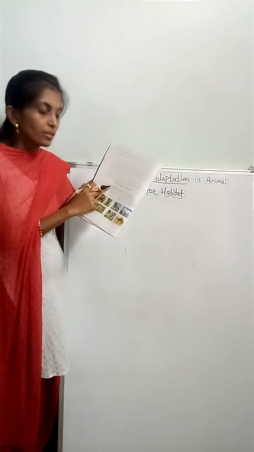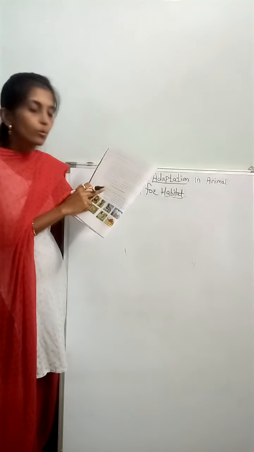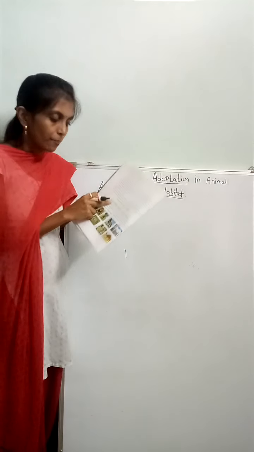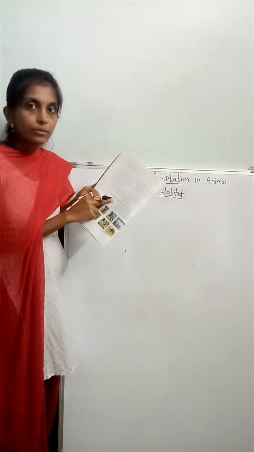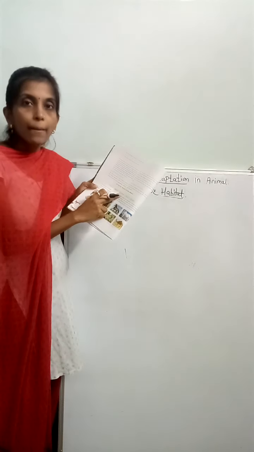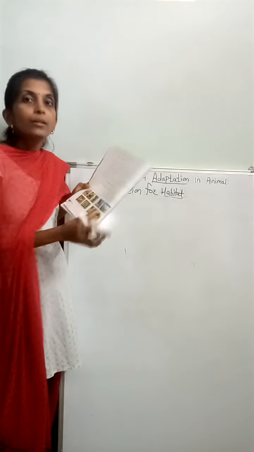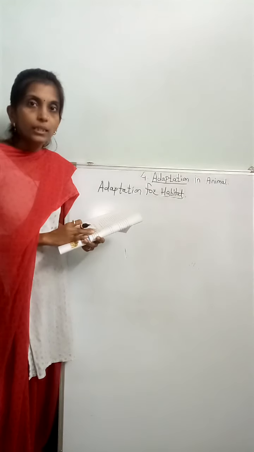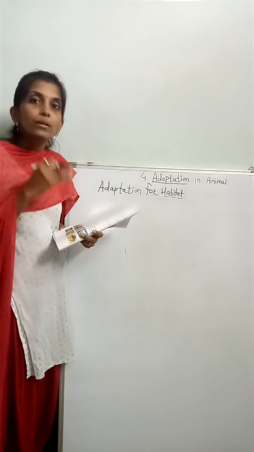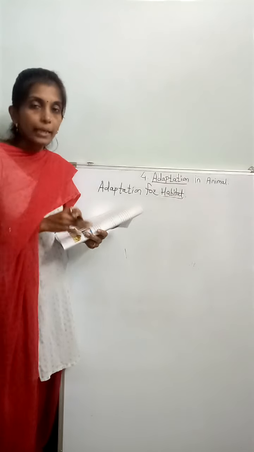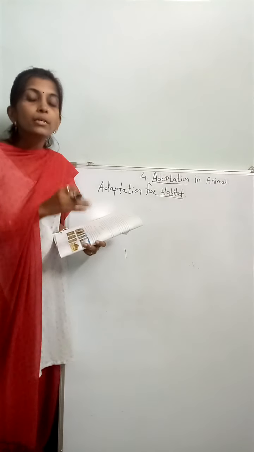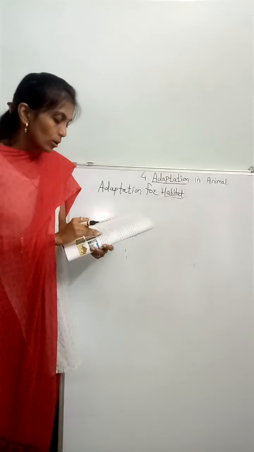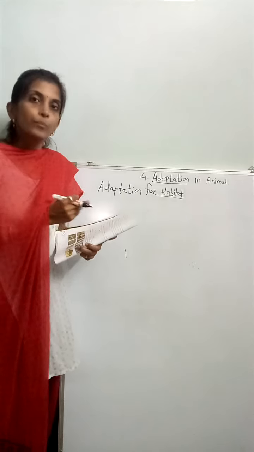So terrestrial, I think in third class you heard that word. Terrestrial means living on land. Aquatic animals live in water. Amphibian means animals that live on both land and in water. Aerial animals are those that can fly in the air. Arboreal means animals that live on trees. These types we will discuss in the next period.